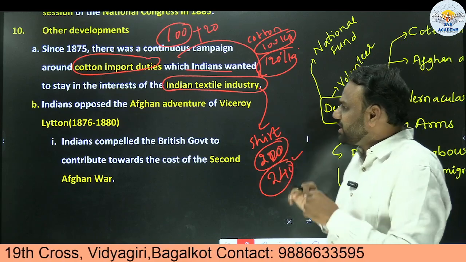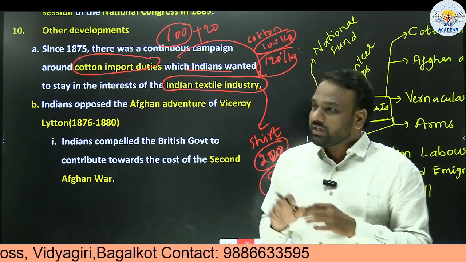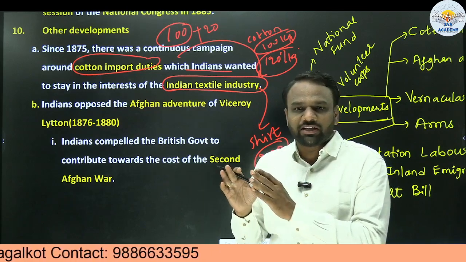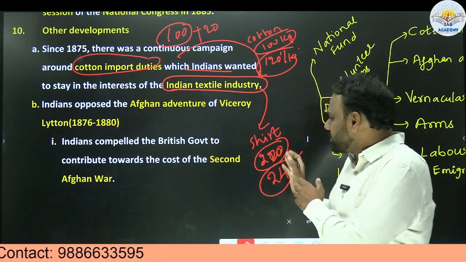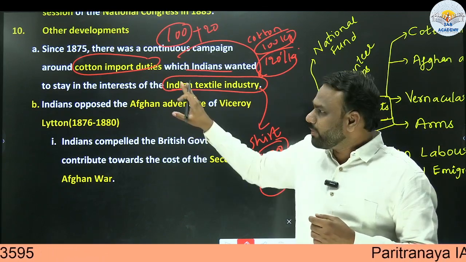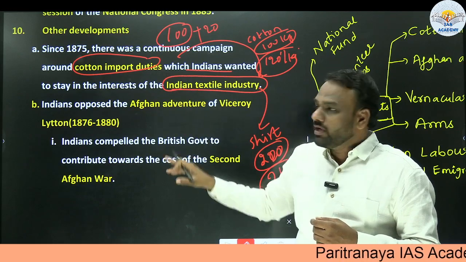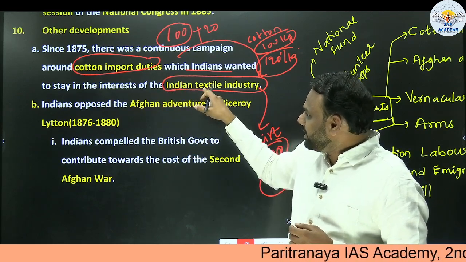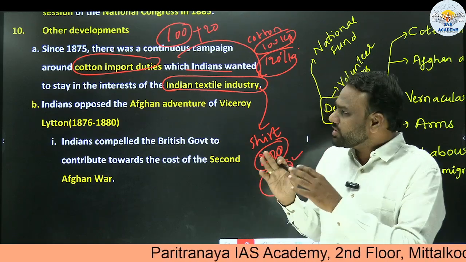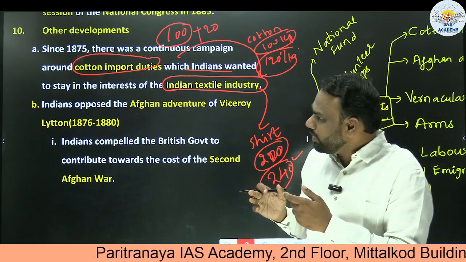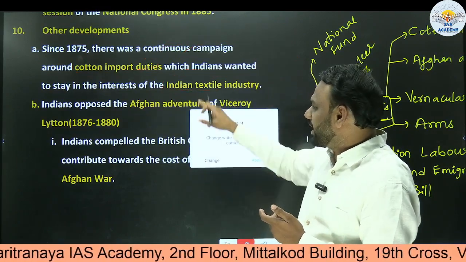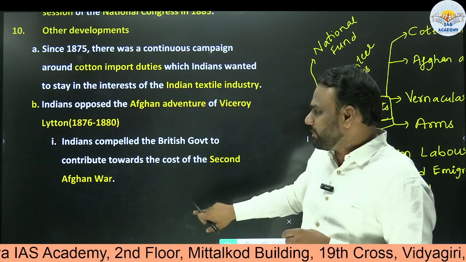That is why the concern of the Indian textile industry is that the government should reduce the taxes, so that the input raw material, cotton, is available at a cheaper price, so that they can produce the final good at a cheaper price and get a good market. As the government was very reluctant to reduce the duties, the textile industry protested against the British. So this is one example of how anti-British feeling had started arising in India. Similarly, we shall look into other examples as well.